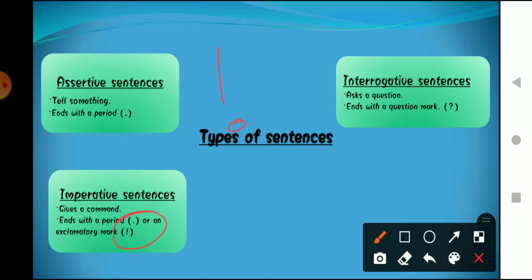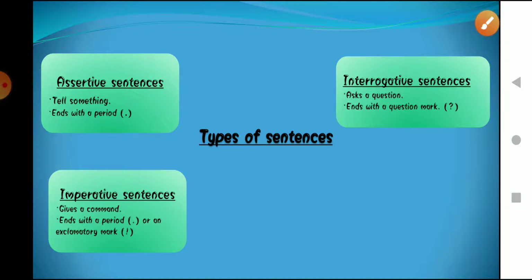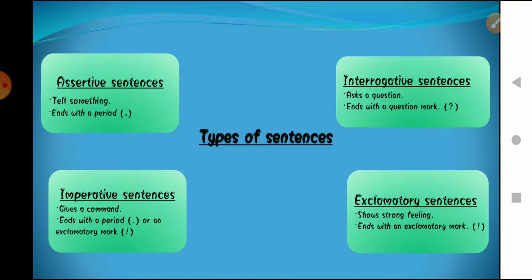Okay, so now the fourth and the last type of sentence is exclamatory sentences. What are exclamatory sentences? These are sentences which express a strong or sudden feeling. Strong means strong feelings or a sudden feeling. Those sentences in which we are expressing a strong and sudden feeling.